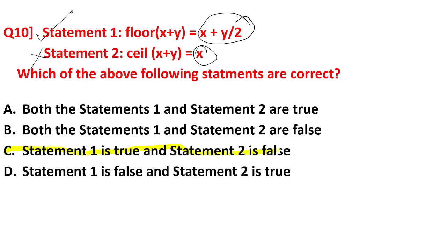Statement 1 is true and statement 2 is false. That is for sure. I don't know whether the option was C or D, but statement 1 is true and statement 2 was false. So the floor statement was correct and the ceil statement was wrong. Suppose 2.5 is given. The floor of 2.5 is 2 and the ceil of 2.5 is 3. But I can't exactly recollect if the exact statement was this or something else, so I'm not solving it. But I know that statement 1, the floor statement, was correct. So statement 1 is true and statement 2 is false.